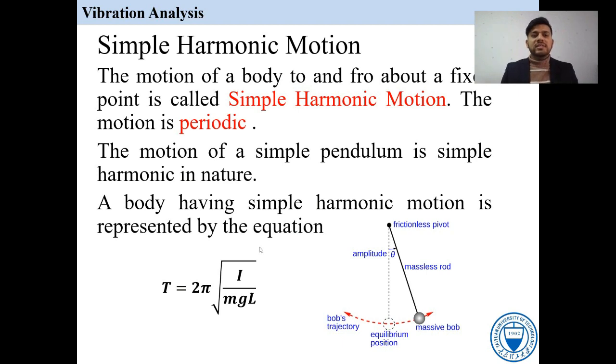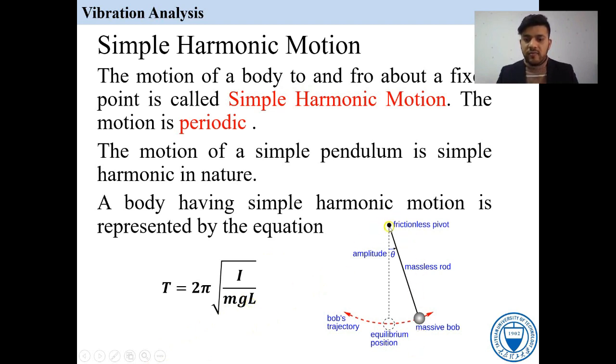The next one is the simple harmonic motion. What is the simple harmonic motion, the SHM? The motion of the body to and fro about a fixed point is called the simple harmonic motion. The motion of the simple pendulum is simple harmonic in nature. T is equal to 2 pi under root I over mgl, where I is the moment of inertia, m is the mass, g is the gravity, and l is the length of the string.